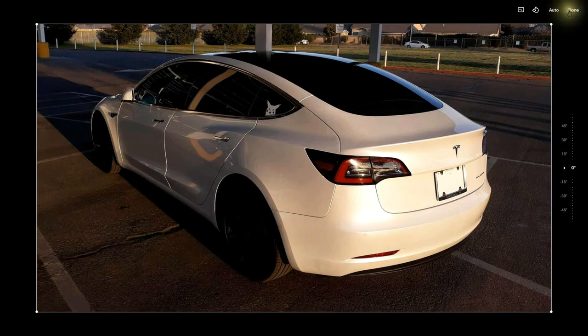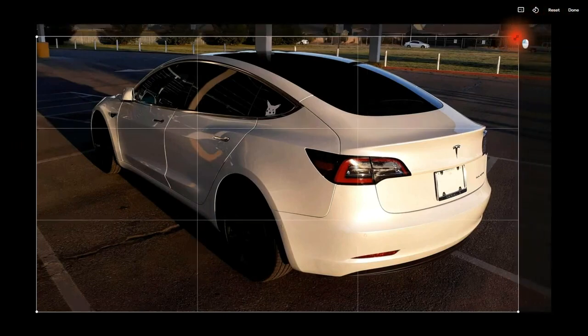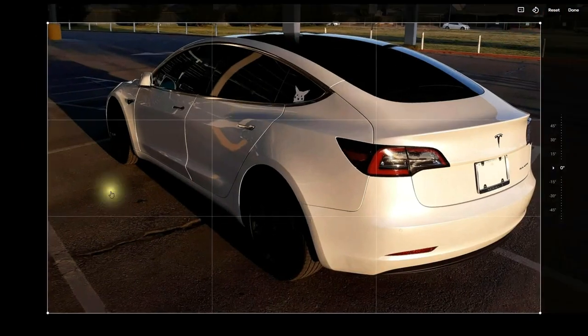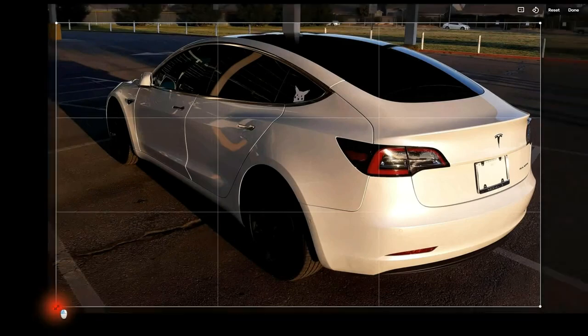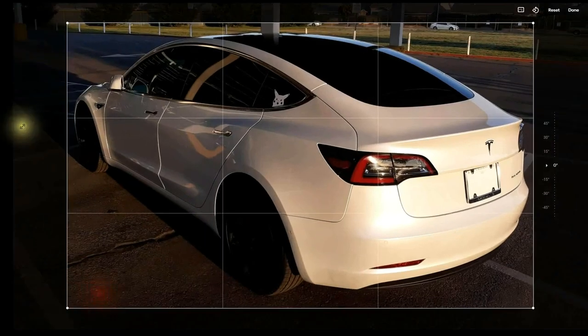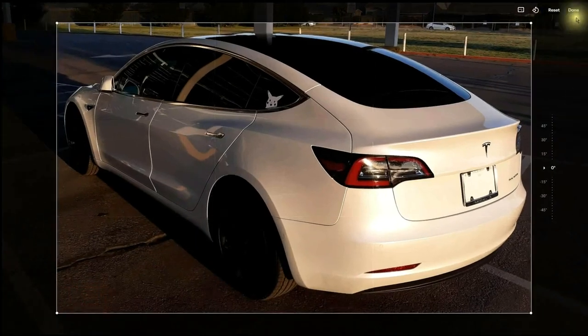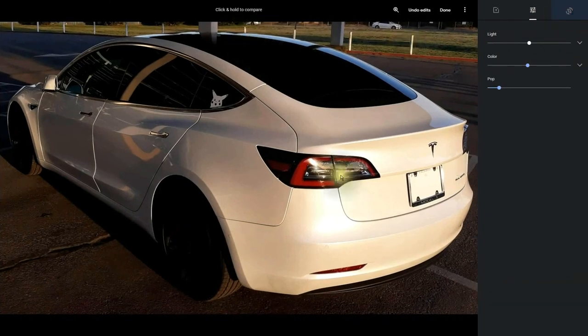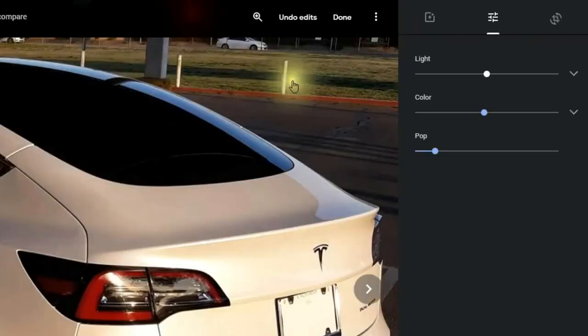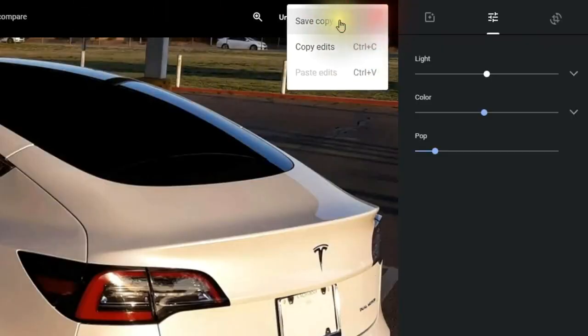I'm also able to go over here and crop off areas that I don't want to see. So if I wanted to change and crop off some of the areas on the outside, I can do that. When I'm happy, I click on done, and I see the new image there. Now if I wanted to, I could click here and then save a copy or even copy the edits.